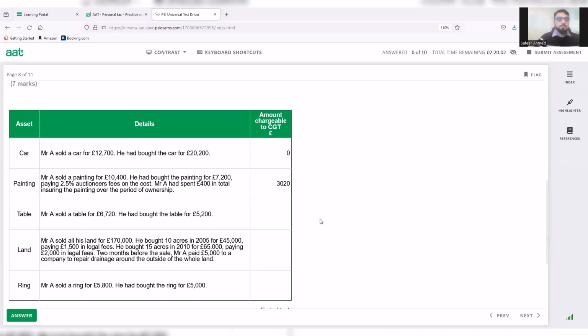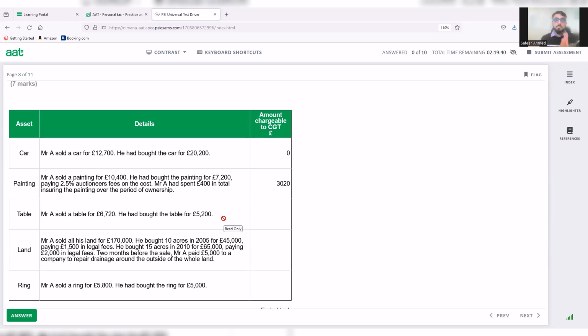Okay, now the next one is Mr. A sold a table for 6,720. He bought the table for 5,200. Now remember, a table is a chattel. And if I remind you, what is a chattel? A chattel is a movable property. So a table is, of course, a movable property. Therefore, it is a chattel. And